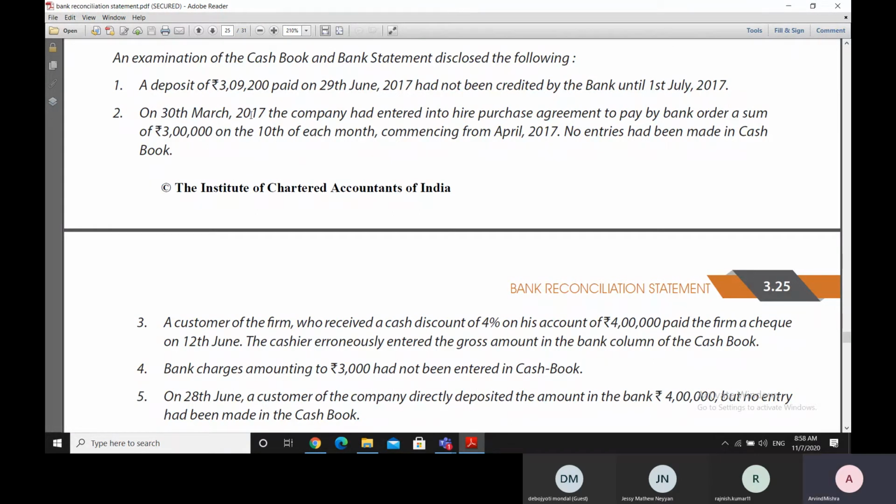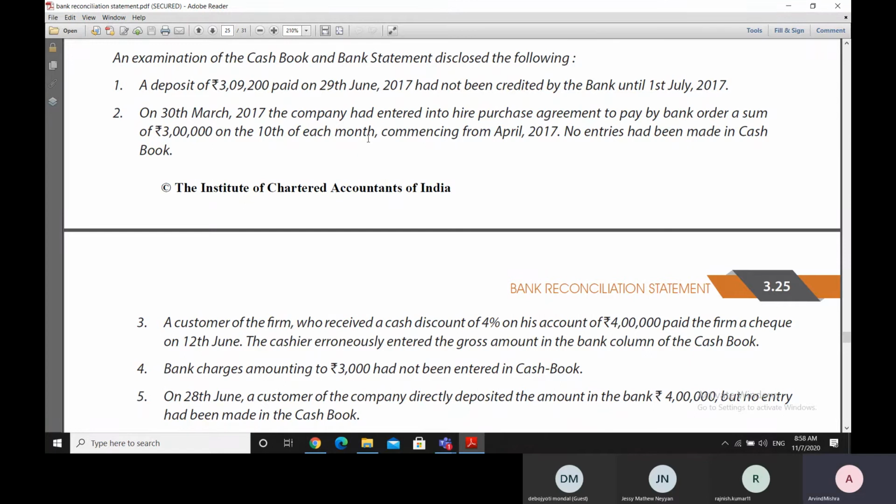On 30th of March, the company had entered into a hire purchase agreement to pay by bank order a sum of 3 lakh rupees on the 10th of each month. So the company was to pay this 3 lakh rupees on 10th of each month starting from April 2017. No entries had been made in the cash book.